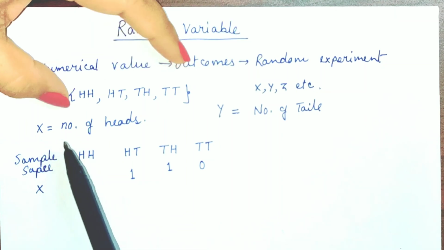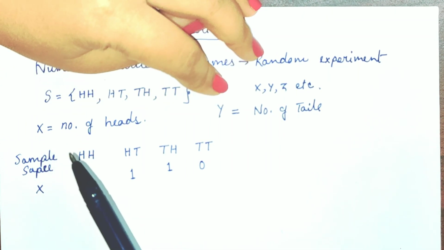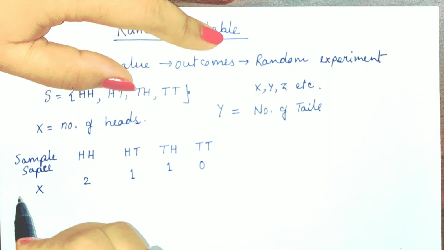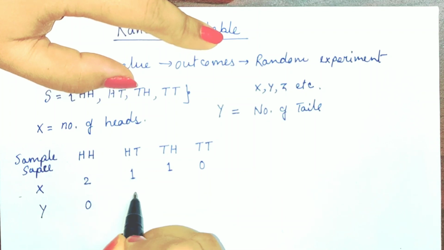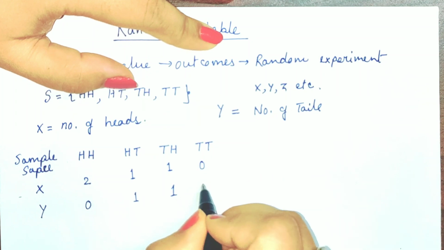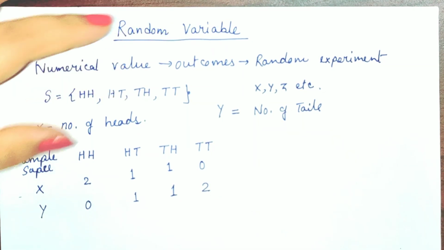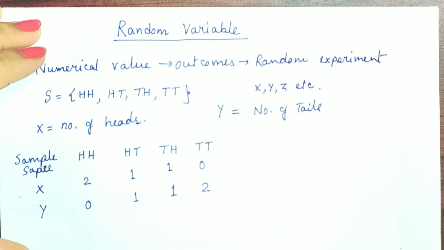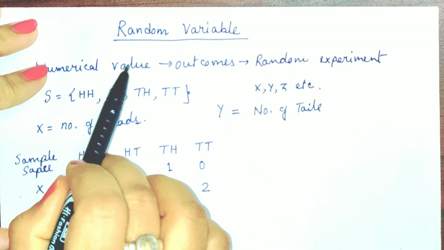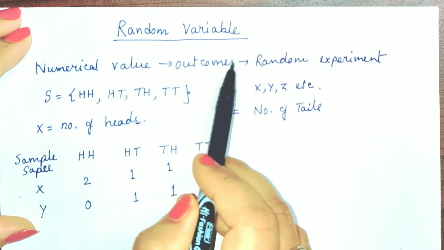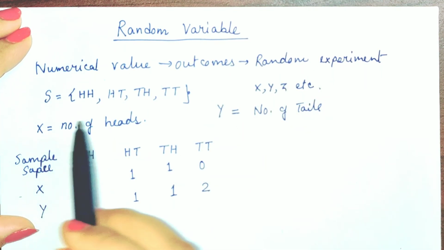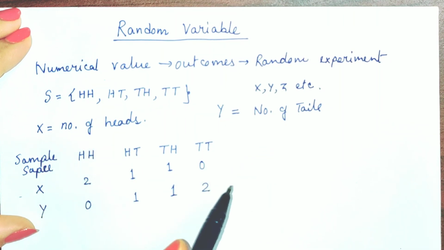Already we have assumed that X is equal to number of heads, and now we assume that Y is equal to number of tails. So here Y is equal to, first of all, HH, so it is 0. Here 1 tail is present, equal to 1, and here also 1, and TT, 2 tails are present, therefore the value is equal to 2. So this is called random variable. Random variable is associated with numerical value of the outcomes of random experiment. So we have taken the example of this value.